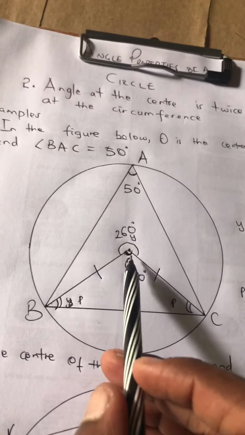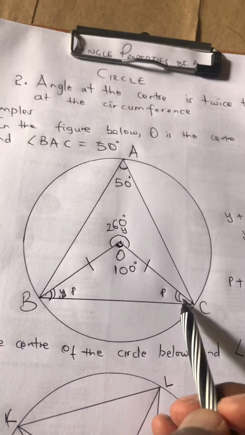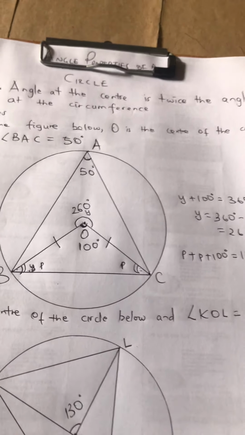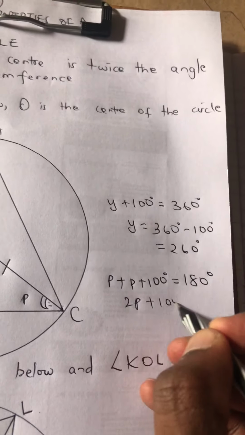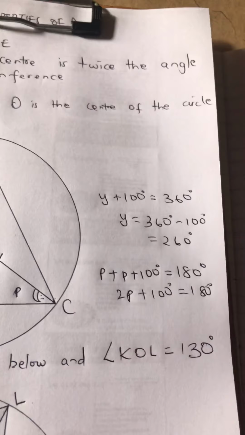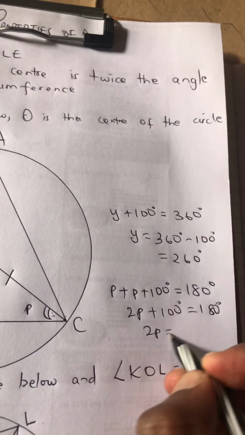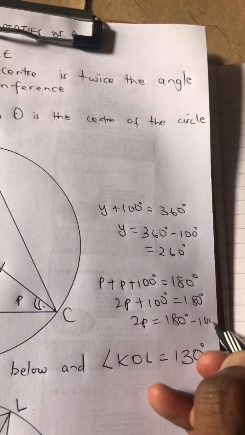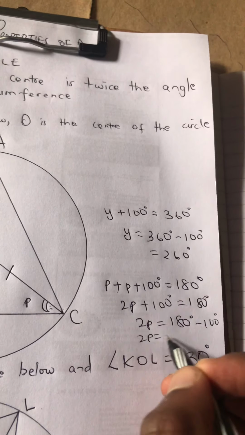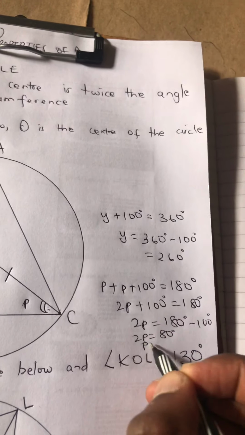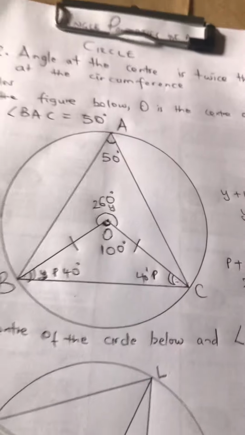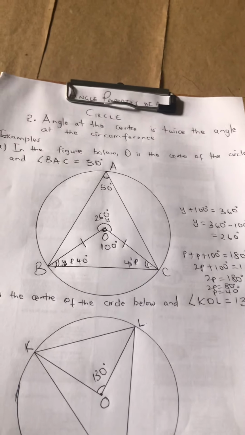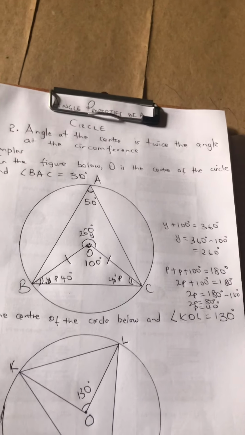Therefore P plus P plus 100 degrees will give you 180 degrees. The reason as to why ni kwa sababu in a triangle, angles add up to 180 degrees. Therefore 2P plus 100 degrees is equal to 180 degrees. Therefore 2P is equal to 180 degrees minus 100 degrees. 2P is equal to 80 degrees. Therefore P alone is 40 degrees. So hapa ni 40 na hapa ni 40. So I hope umeona sasa vile hizi properties zinatusaidia.